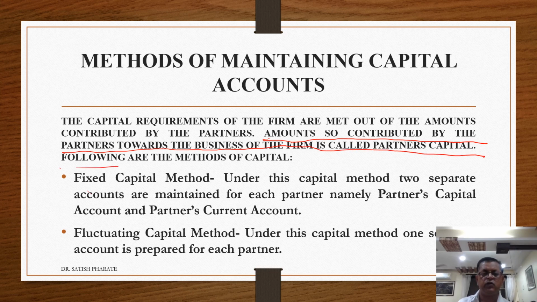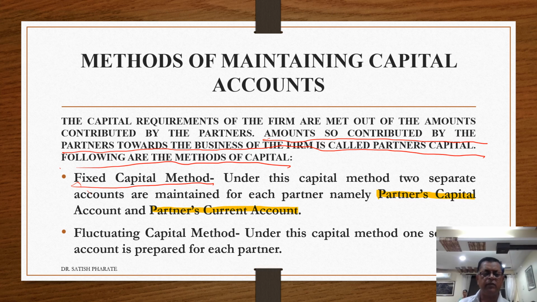Following are the methods of capital. Number one is fixed capital method. What is fixed capital method? Under this capital method, two separate accounts are maintained for each partner, namely partners' capital account and partners' current account. That means when a partnership firm maintains two separate accounts, that is partners' capital account and partners' current account, then that partnership firm is said to be following the fixed capital method.